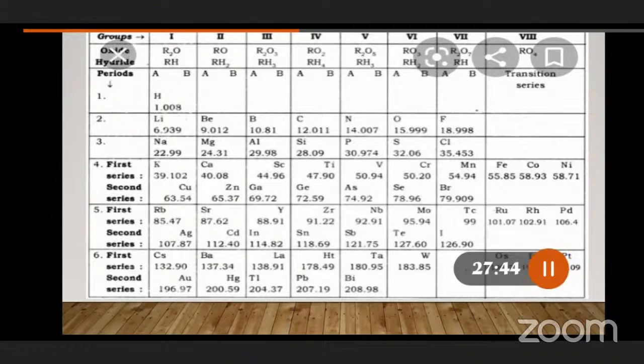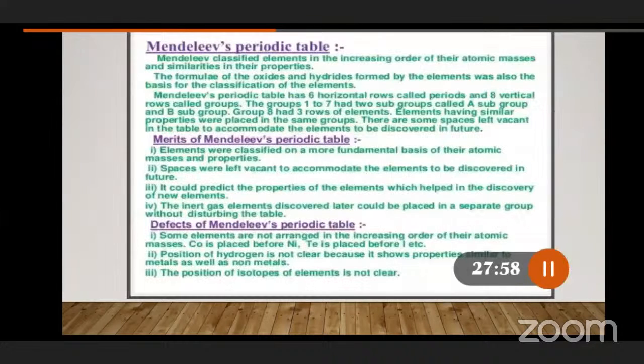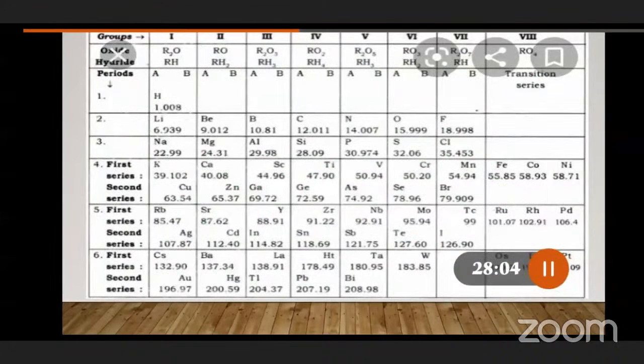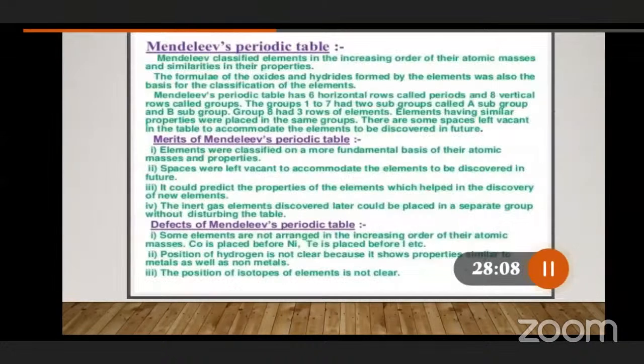In the fourth series, if you observe: ferrous, cobalt, nickel, ruthenium, rhodium, palladium, osmium, iridium, platinum. That means in the last, 8th group, he is saying group 8 has 3 rows of elements. We have 3 rows of elements: ferrous, cobalt, nickel, ruthenium, rhodium, palladium, osmium, iridium, platinum.